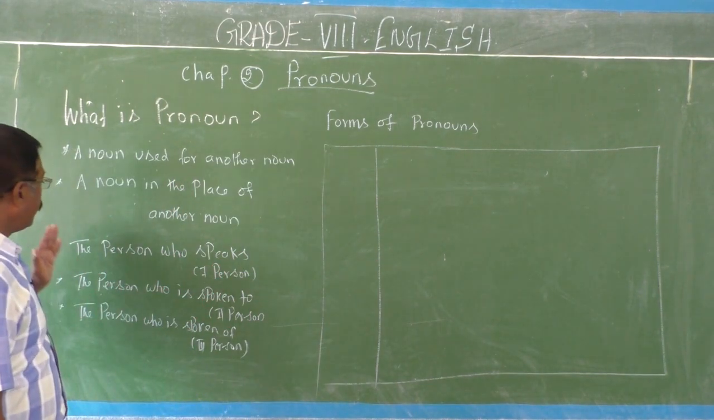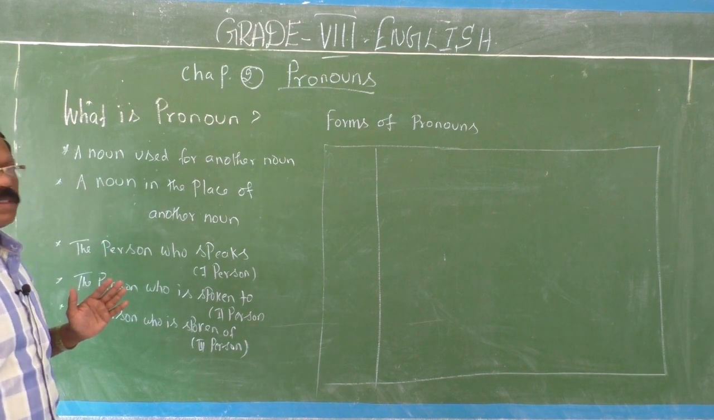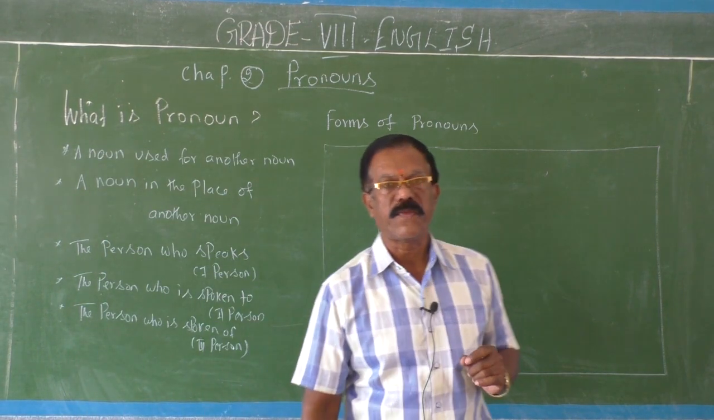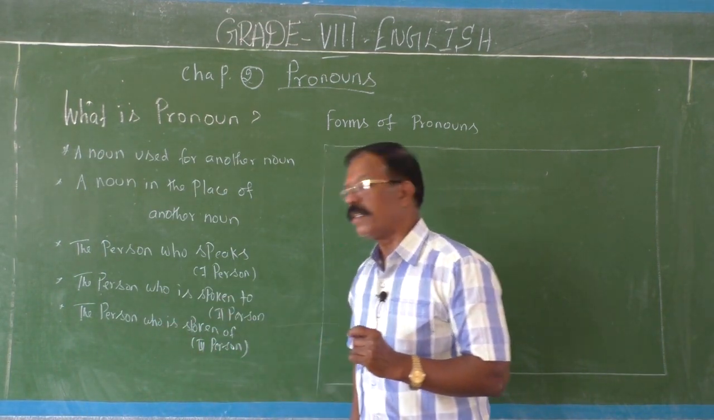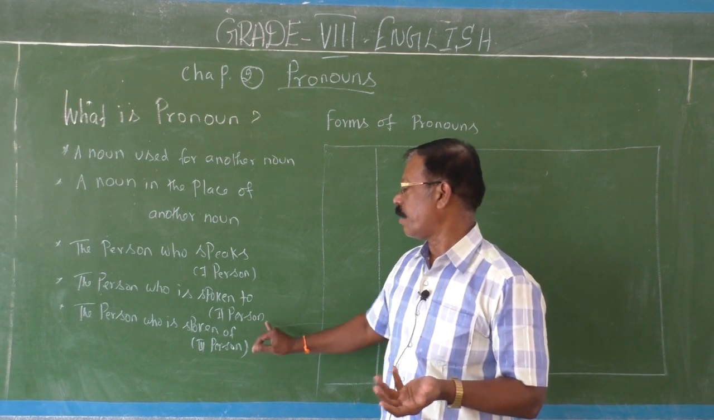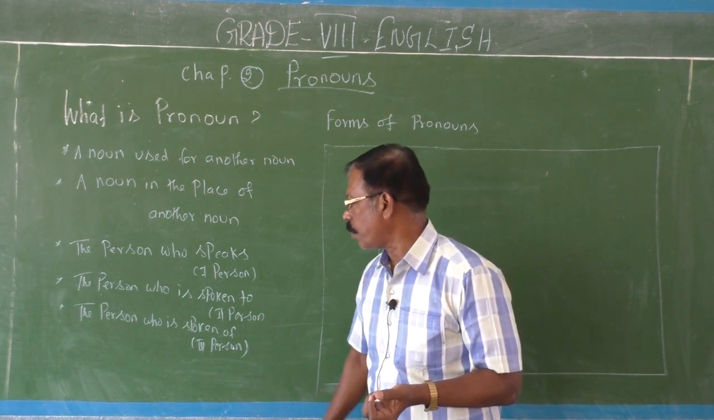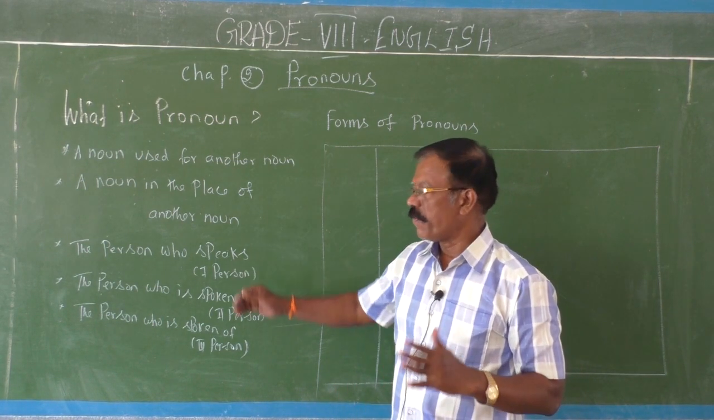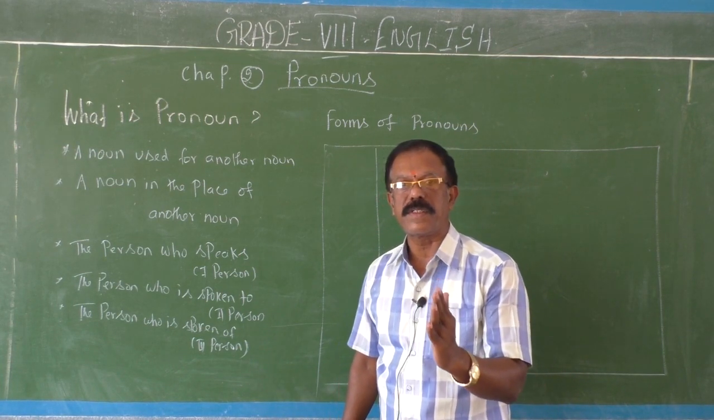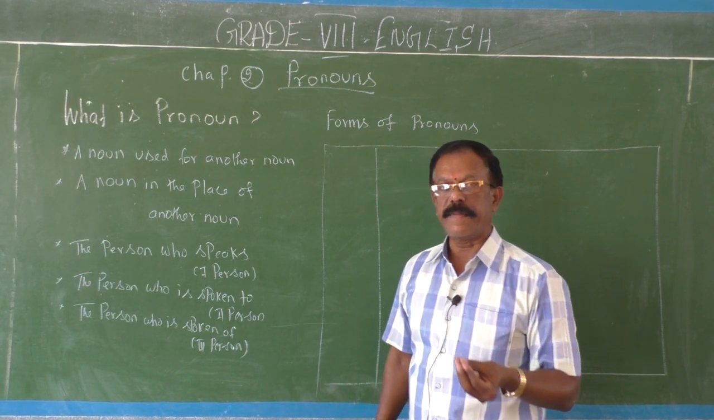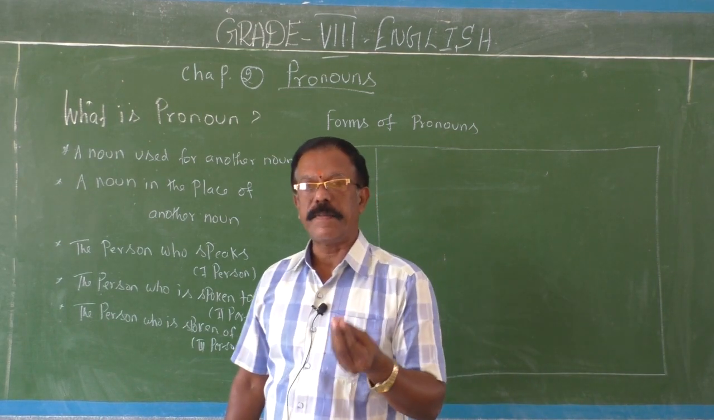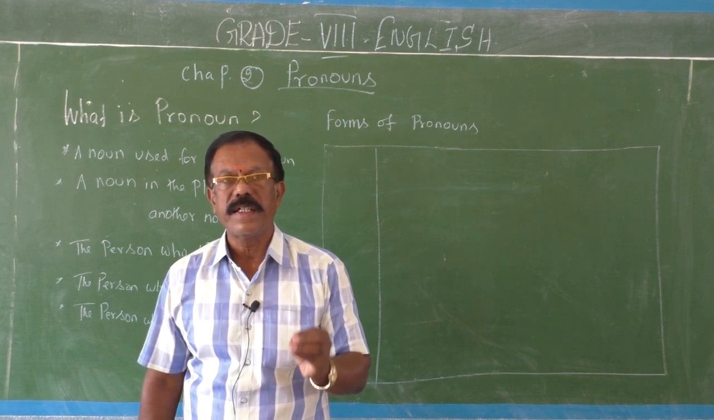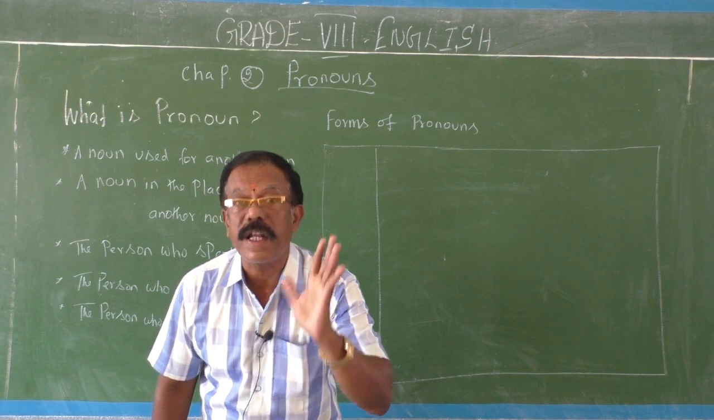Okay. See, the pronouns, they have three forms. The person who speaks, he is first person. Then the person who is spoken to, he is called second person. The person who is spoken of, he is called third person. So first person stands for the person who speaks. Second person stands for the person who is spoken to. Third person stands for the person who is spoken of.